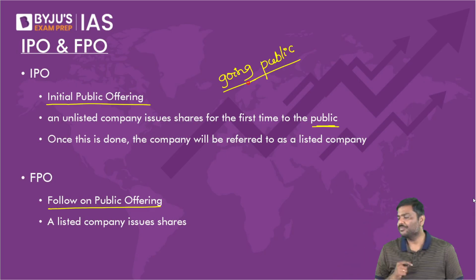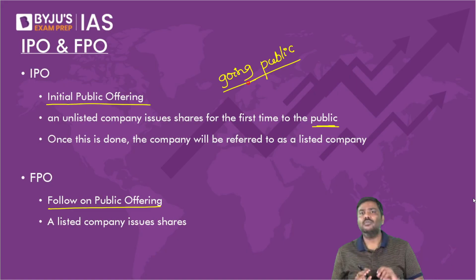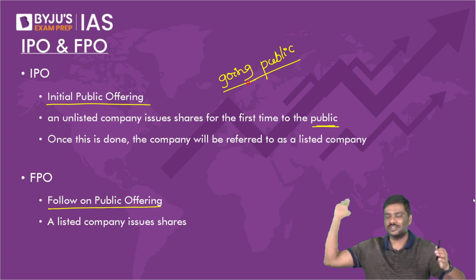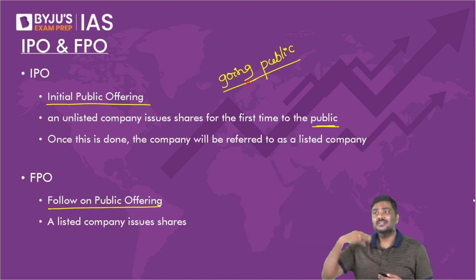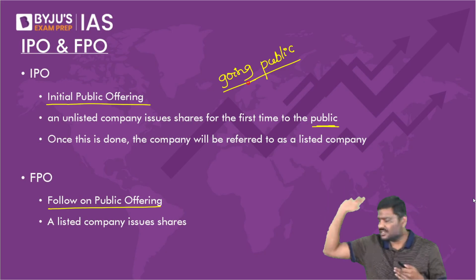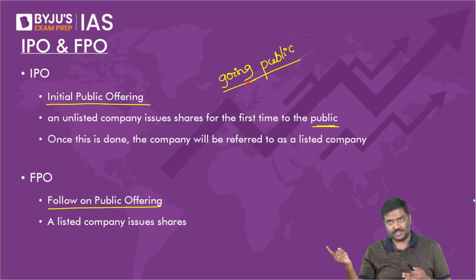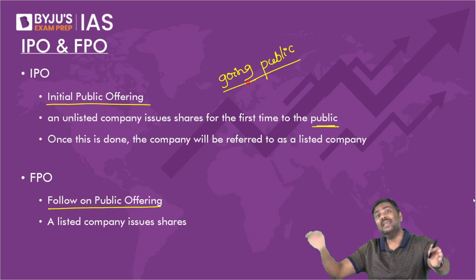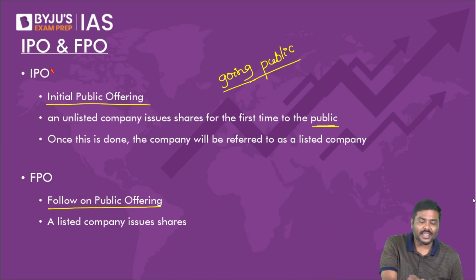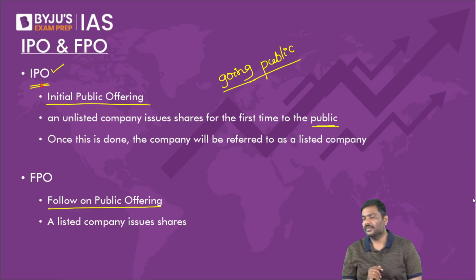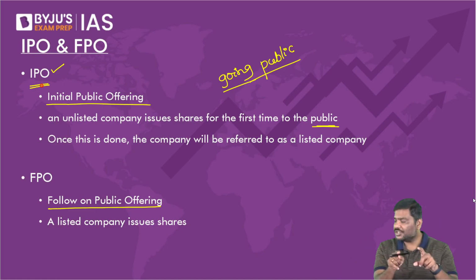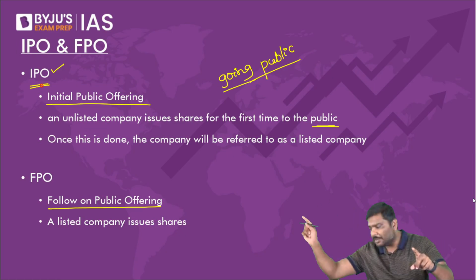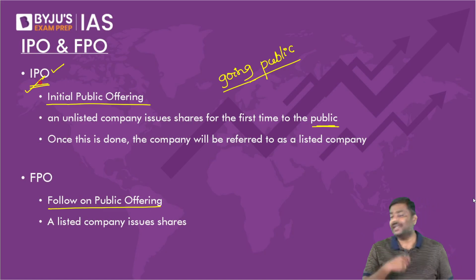You are going public, which means until now, you three were the owners. Now, the ownership can be purchased even by investors, such as you, such as me, such as banks, such as other institutions in the market. So whenever you sell the shares to the public for the first time ever, it is called an initial public offering.